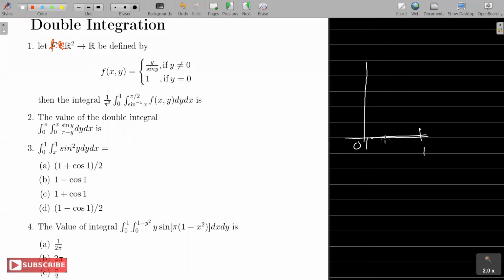And y goes from sine inverse x to pi by 2. Y equal to pi by 2 will be a line parallel to the x-axis, right? And y equal to sine inverse x is the same as sine y equal to x, right? So sine pi by 2 is 1, sine 0 is 0. So that will be a curve something like this, okay?